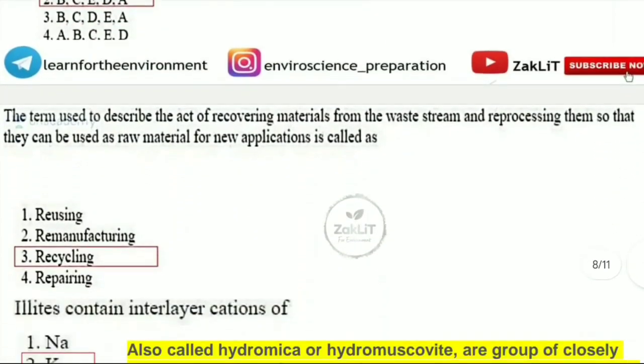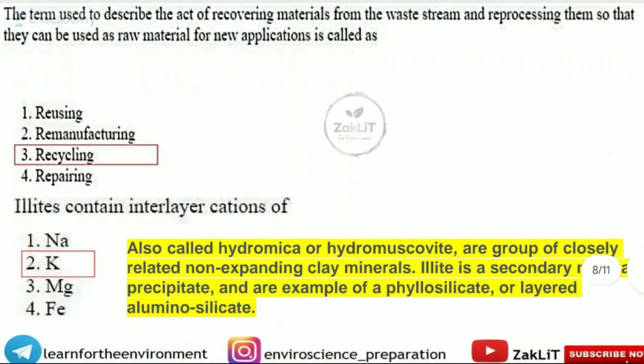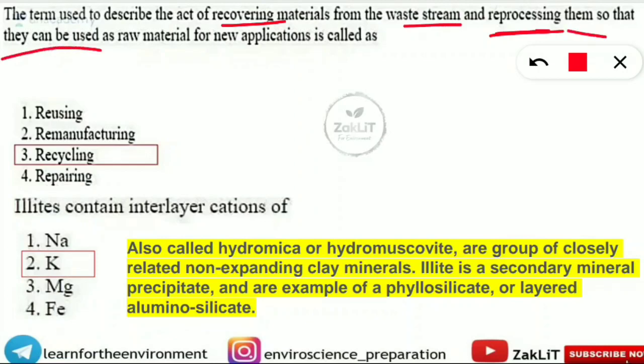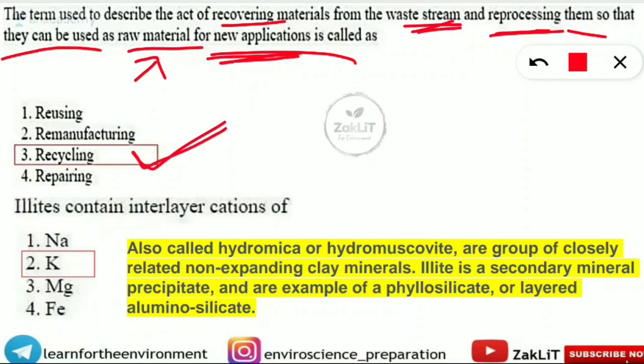Let's move on to the next question. Next question is coming from solid waste management. So the question is, the term used to describe the act of recovering materials from the waste stream and reprocessing them so that they can be used as a raw material for new application is called what? So they are not reusing, they are recycling, because they are used as a raw material for new applications from the recovered material of the waste stream. So here it will be option number 3. It is called recycling. So this is a very easy question. You should definitely attempt this kind of question and get the full marks.